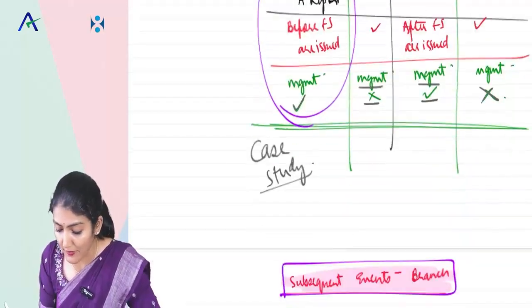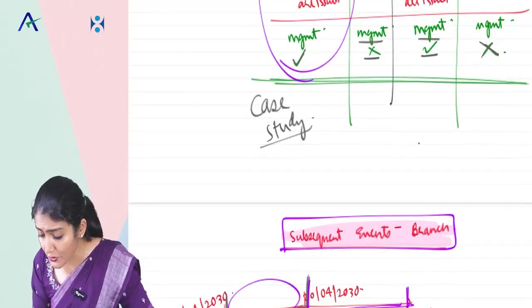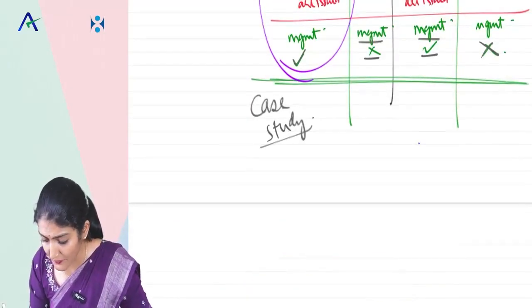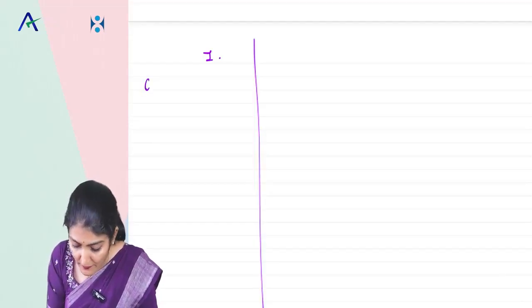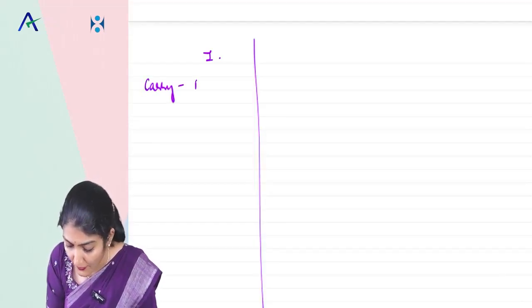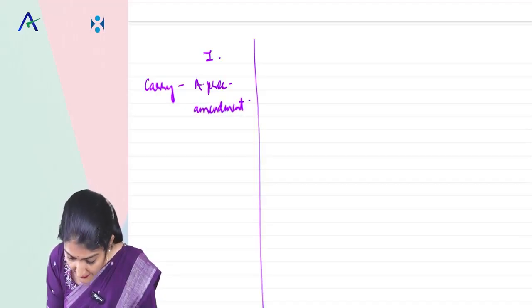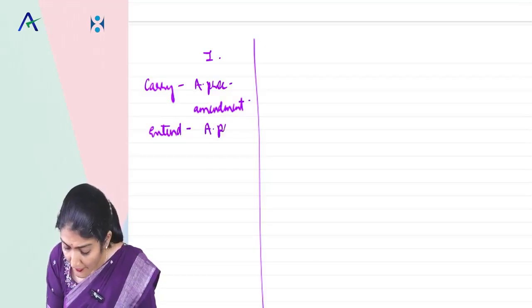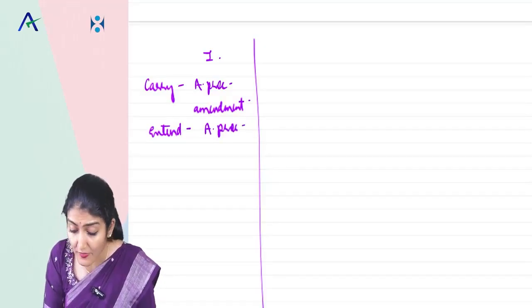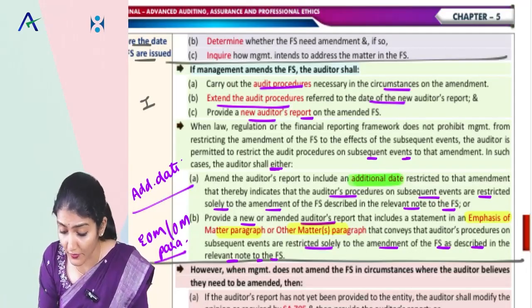Okay, right, so now let us talk about situation 1. What does it say? The auditor carries out the audit procedures in the circumstances of the amendment, then extends the audit procedures up to the date of the new auditor's report.